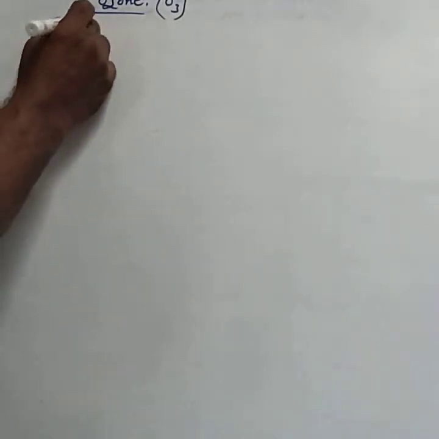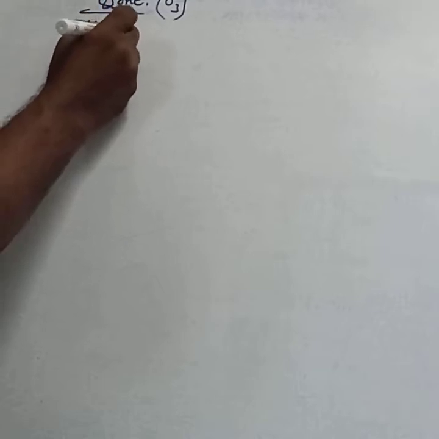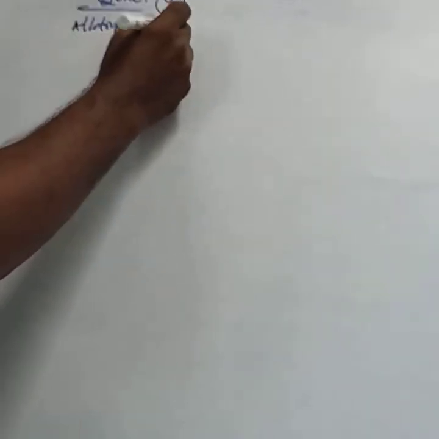Hello students, in the last class we discussed the compounds of oxygen. One is dioxygen, another is oxide, and the third compound is ozone. Ozone is the most important one. This ozone is an allotropic form of oxygen.